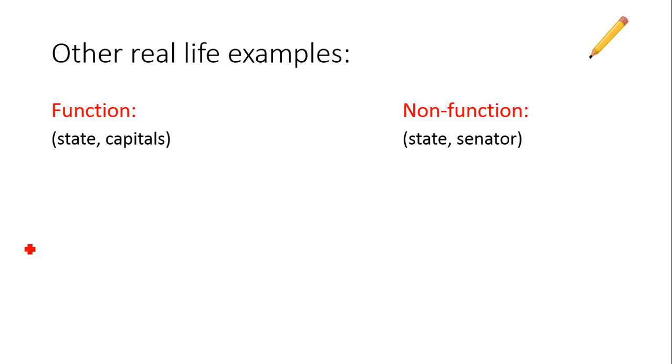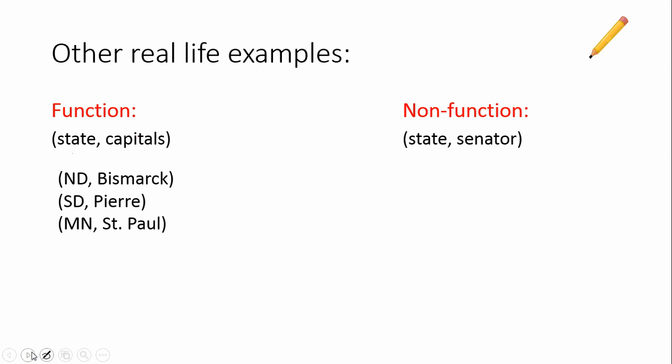A function relationship would be states and their capitals. Each state has only one capital. The state of North Dakota is only Bismarck. And the state of South Dakota, the capital is only Pierre. The state of Minnesota, just St. Paul.